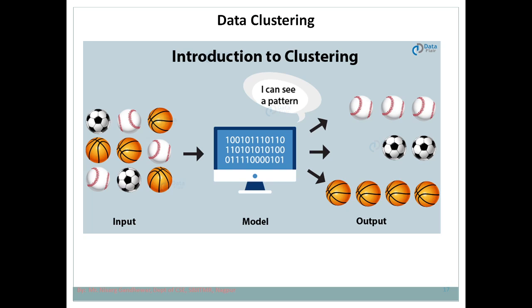Now this is another example where I have shown 9 balls to the student and asked them to group them. In that case three groups will be formed, based on their similarity. Here you can see all these three balls are similar, these two balls are similar, and these four balls are similar in characteristics.